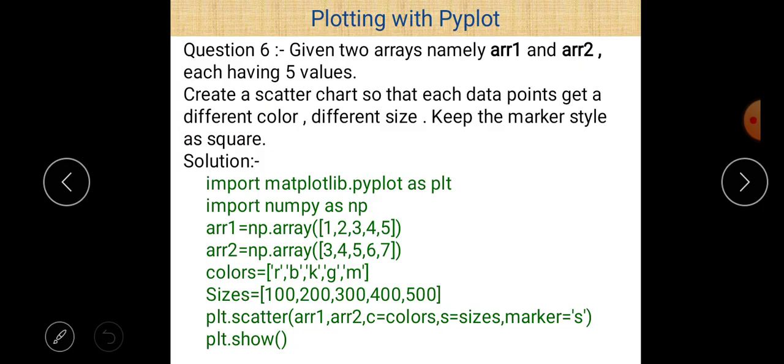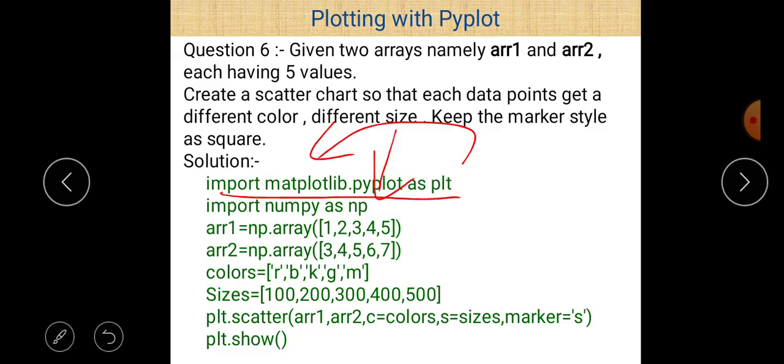So first of all, import the matplotlib library. Just write import matplotlib.pyplot as plt. Pyplot is one of the interfaces of matplotlib. It is a collection of methods, and in these methods scatter chart is also there. We just want to draw a scatter chart, so we write import matplotlib.pyplot as plt. Plt is now an alternative name of matplotlib.pyplot, so wherever we want to use matplotlib.pyplot, we just use plt in place of it.